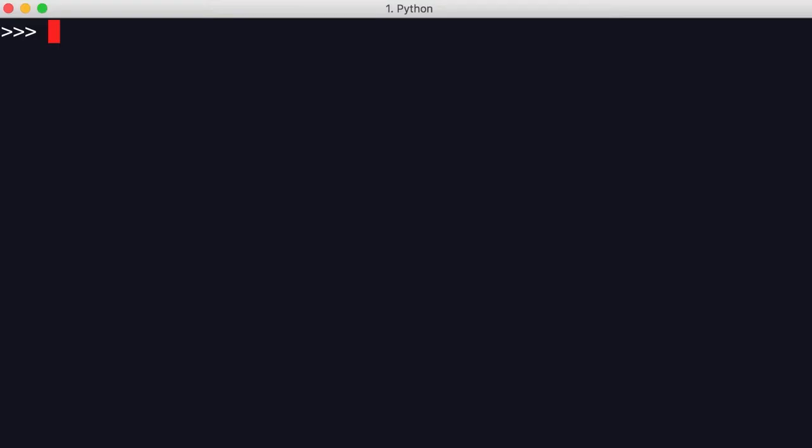Let me show you a real-world example of a while loop. In this interactive shell, Python is waiting for an input. We can type something like 2 plus 2. It will evaluate it and ask for the next input. We can add another expression like 10 is greater than 2. So these steps will continue until we press Ctrl D. So behind the scene, we have a while loop that continues execution until we press Ctrl D. That is the condition that causes the while loop to terminate.